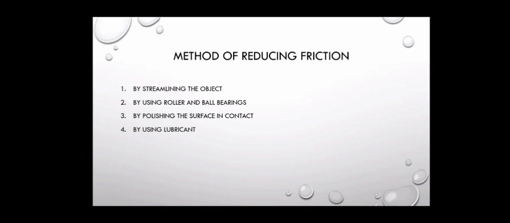Now let's quickly take a look at the methods of reducing friction. All methods of reducing friction base their application on the nature of the surface. They try to reduce the roughness of the surface in order to reduce friction. The first method is by streamlining the body, making the body smooth. That will reduce the effect of friction on the surface.